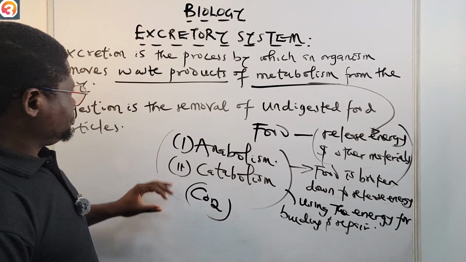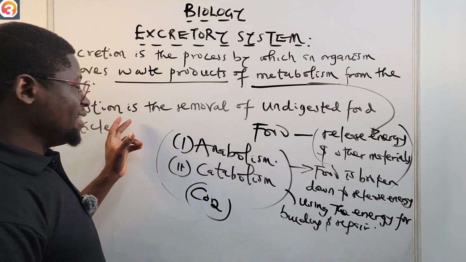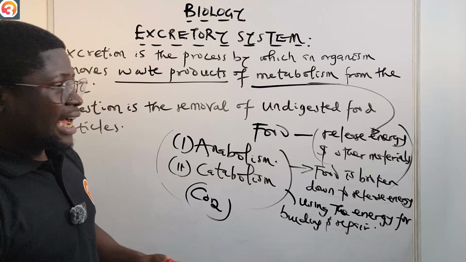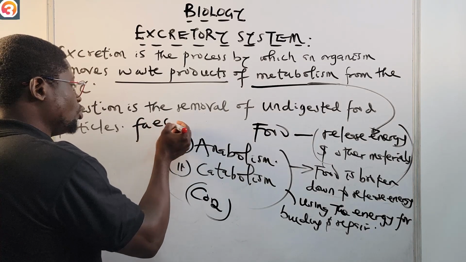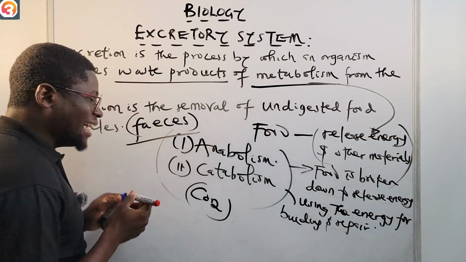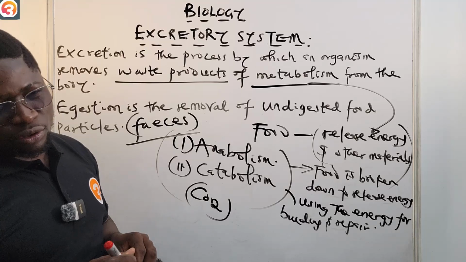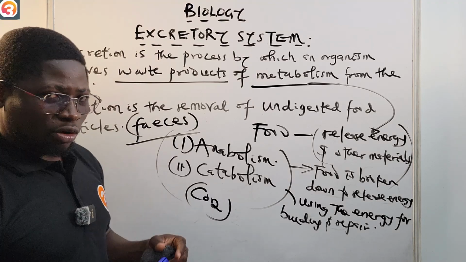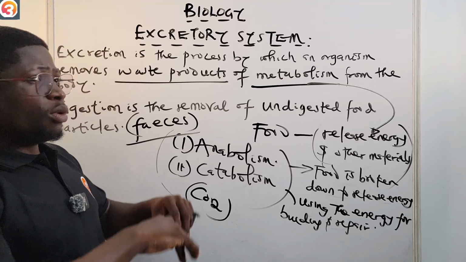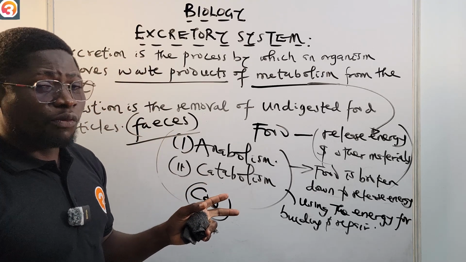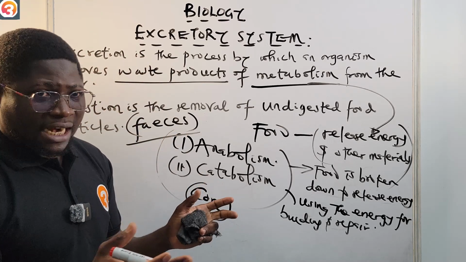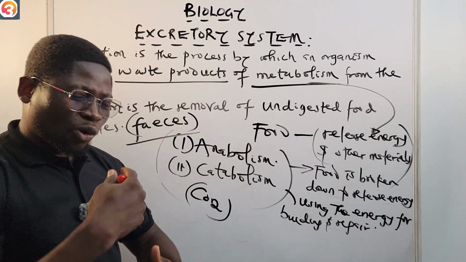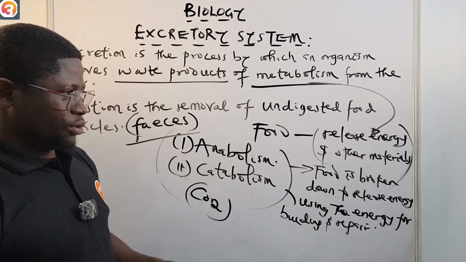Now, I've told you that egestion is the process of removing undigested food particles, your feces. That one will not be an excretory product. You eject it from your body. They are all ways of removing unwanted substances from our body, but it is not an excretory product. It is the removal of undigested food particles.